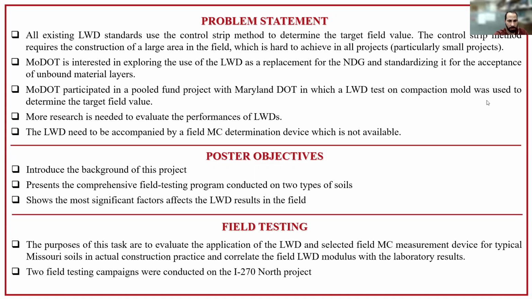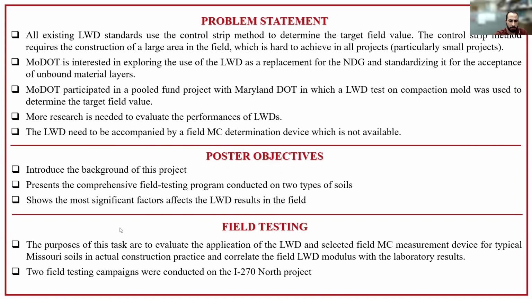More research is needed to evaluate the performance of lightweight deflectometers, and they need to be accompanied by a field moisture content determination device, which is not available. The objectives of this poster today are to introduce the background of this project, present the comprehensive field testing program conducted on two types of soils, and show the most significant factors that affect the lightweight deflectometer results in the field.